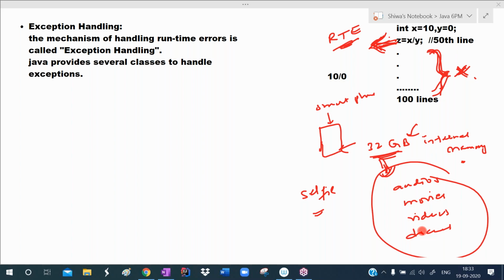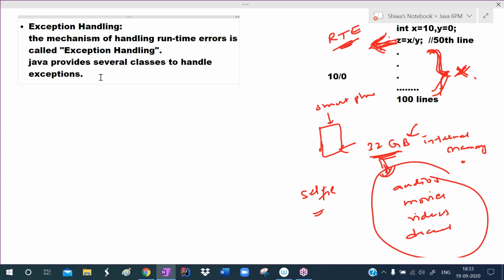So this is the best example for a runtime error. Just now, see here, I'm taking the class. Just now my network is disconnected. I'm taking an online class, so this is runtime. Now I'm taking the session, and just now my network disconnected and the GoToTraining app displayed a message to me: your network disconnected. So at runtime this problem occurred.